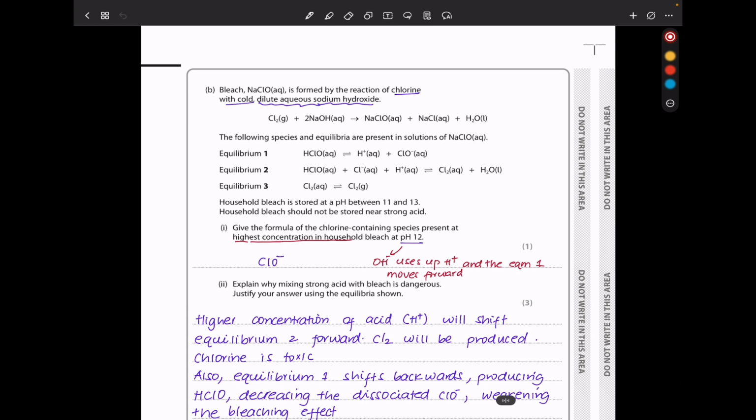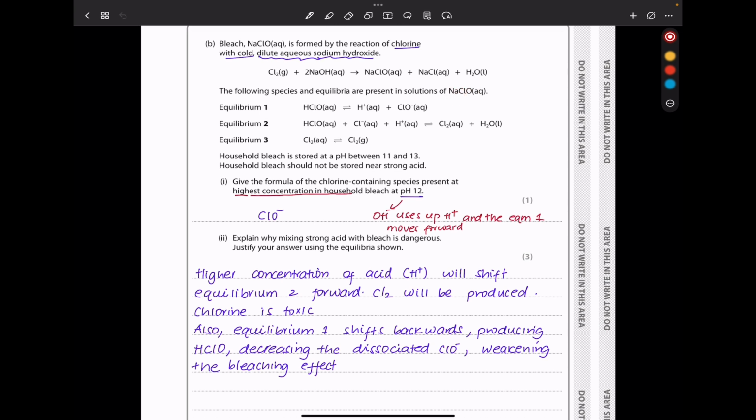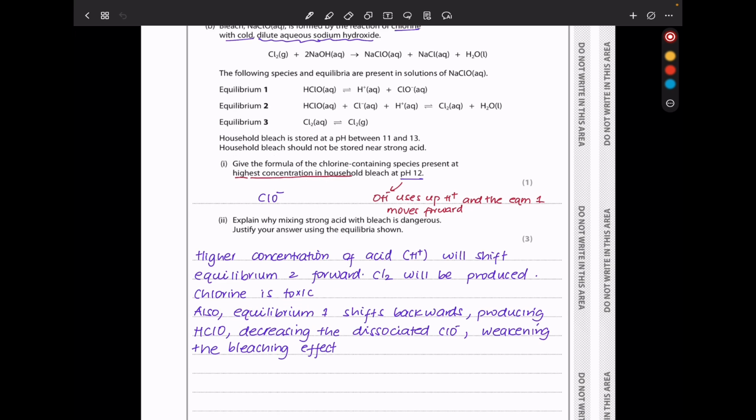In part B, bleach is formed by the reaction of chlorine with cold dilute aqueous sodium hydroxide. This is the equation for the reaction. The following species and equilibria are present in a solution of sodium chlorate(I). In equilibrium 1, we can see that converted to that, and we see equilibrium 2 as well as equilibrium 3. They say household bleach is stored at a pH between 11 and 13. Household bleach should not be stored near strong alkali. Give the formula of the chlorine-containing species present at highest concentration in household bleach at pH 12.